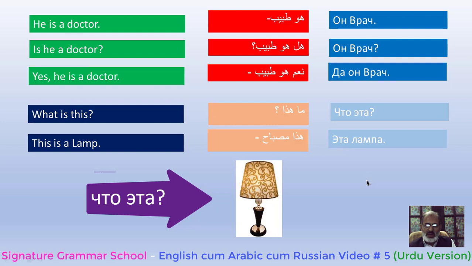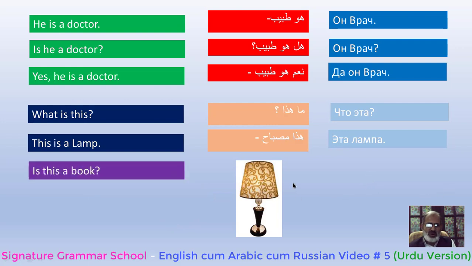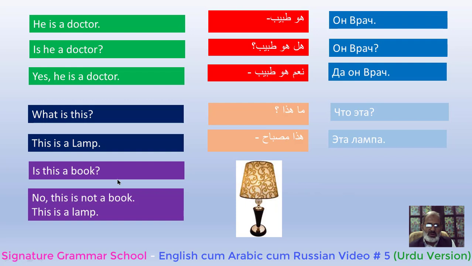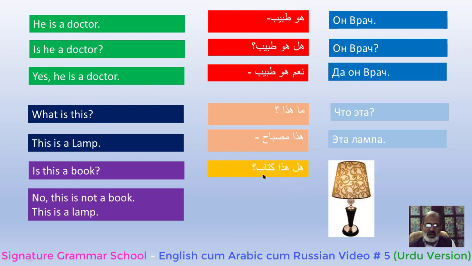Это lampa. Yes. Is this a book? Asking a question? No, this is not a book. This is a lamp. The answer is in negation. Look here. Hal haza kitab? The answer, la ma haza kitab. Here the point comes. Here is ma, here is ma. This ma is for asking a question, but here this ma is for negation. Ma, no. La, this is not. Ma haza kitab. So ma is used for asking a question when it comes in the beginning.